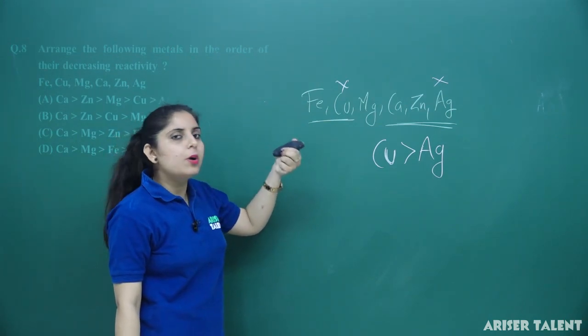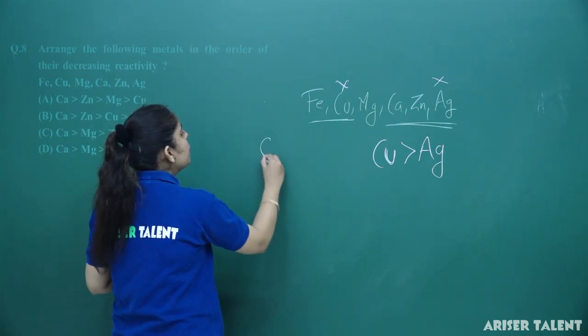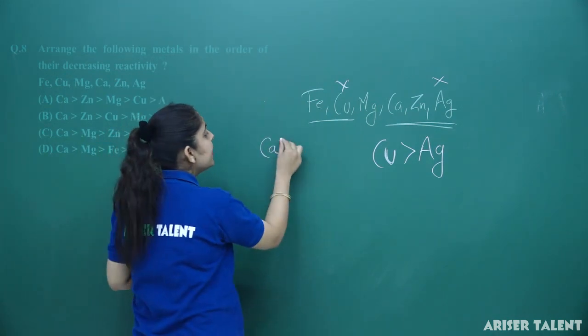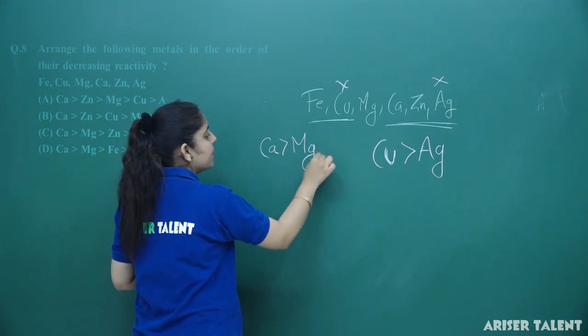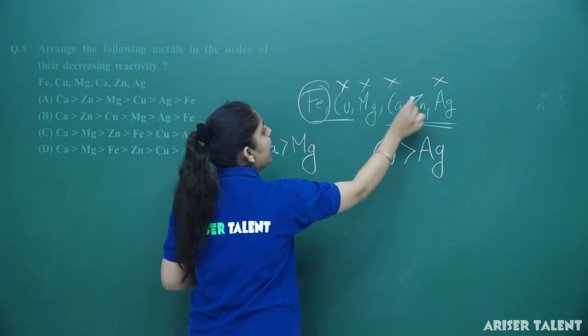So, if I am going to compare these metals, the most reactive metal is calcium here. So, calcium you have to substitute it here. After calcium, you have magnesium. So, calcium is done, magnesium is done. Now, you are left with only iron and zinc.